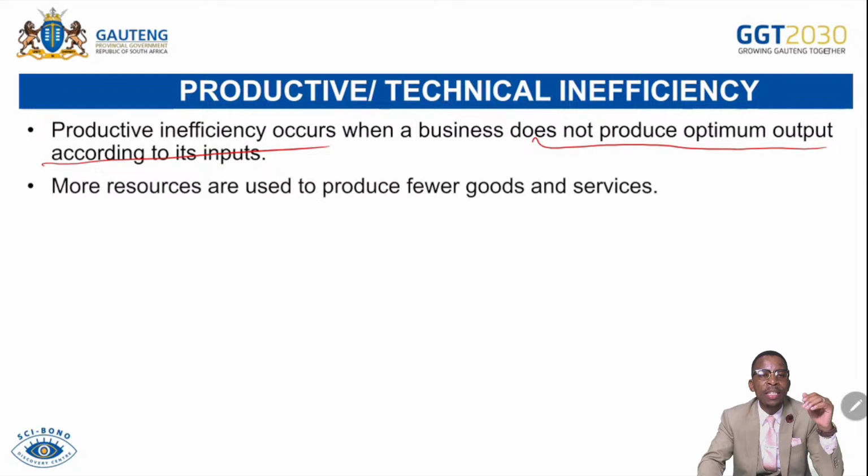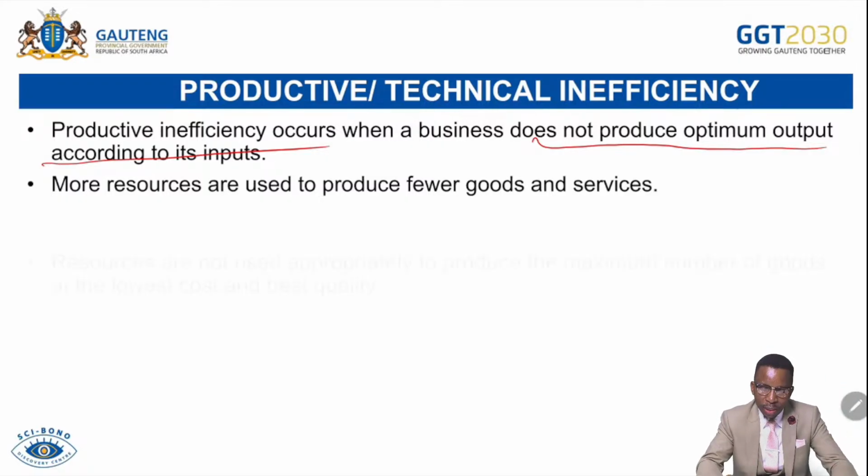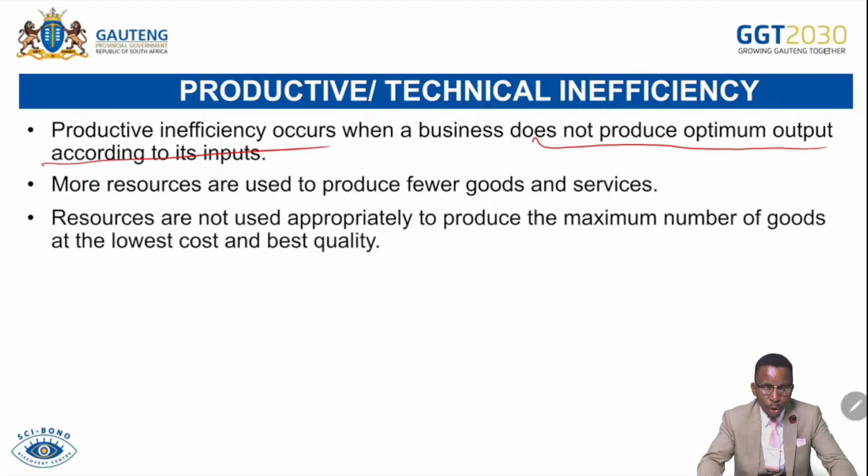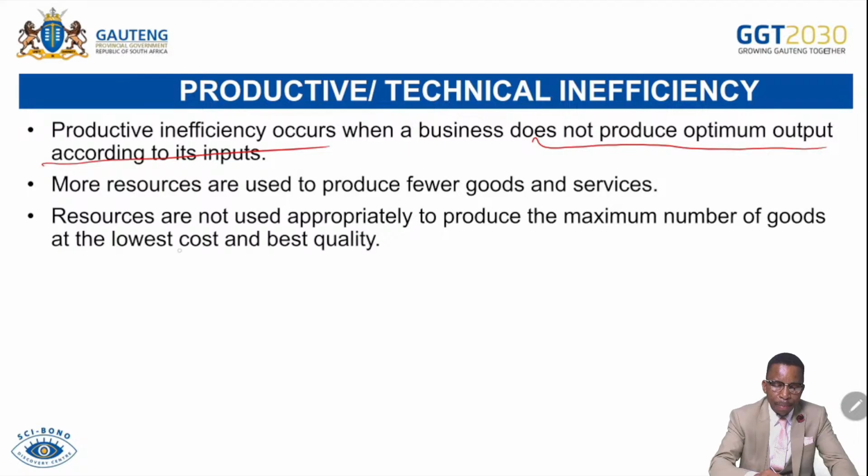This is known as productive inefficiency caused by allocative inefficiency, because we poorly allocated our resources at first, which has led to us not producing the desired output. Resources are not used appropriately to produce the maximum number of goods at the lowest cost and the best quality.